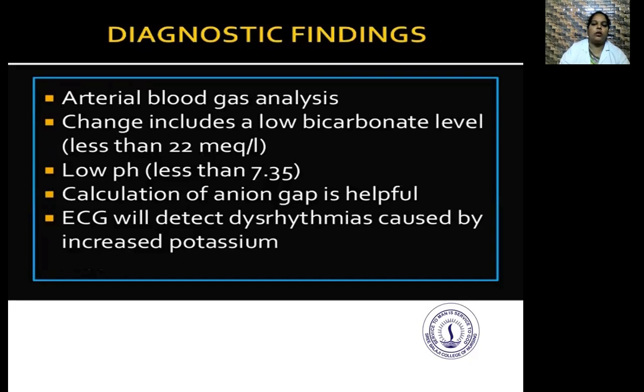Changes include a low bicarbonate level less than 22 milliequivalents per liter and a low pH less than 7.35. Calculation of the anion gap is helpful. ECG will detect dysrhythmias caused by increased potassium.